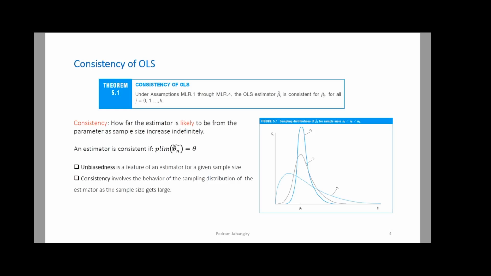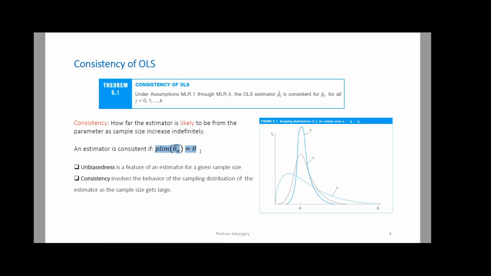The sample standard deviation, right? What is the best estimate for mu? It's x bar. What is the best estimator for sigma? It's s. Here in regression analysis, what is the best estimator for beta? The answer is beta hat. And if this condition holds for your estimator, beta hat, then your estimator is going to be consistent, right?